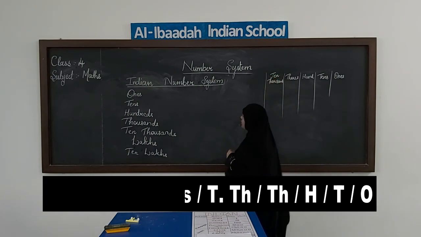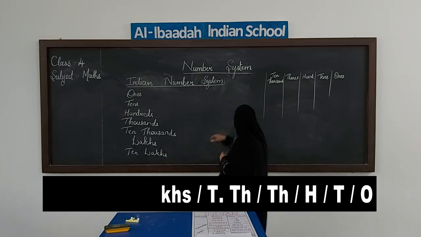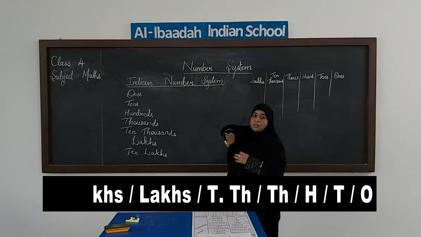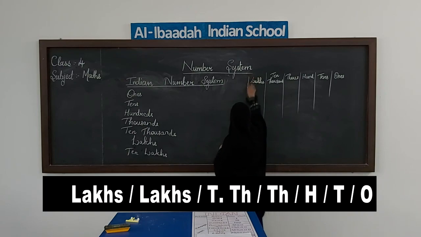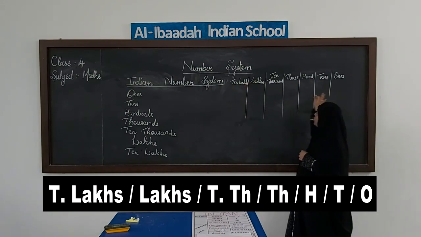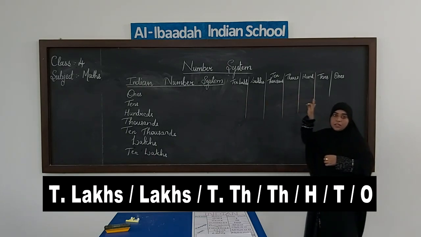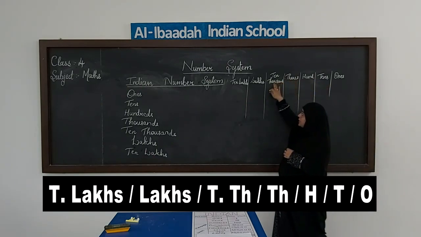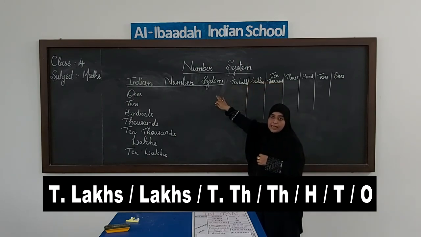And what is the next place? We have lakhs. The chain starts here, right? Lakhs. This is the difference between Indian and international system. And then we have 10 lakhs. I hope you have got the picture of our place value chart. This is how we place the places: ones, tens, hundreds, thousand, 10,000, lakhs and 10 lakhs.